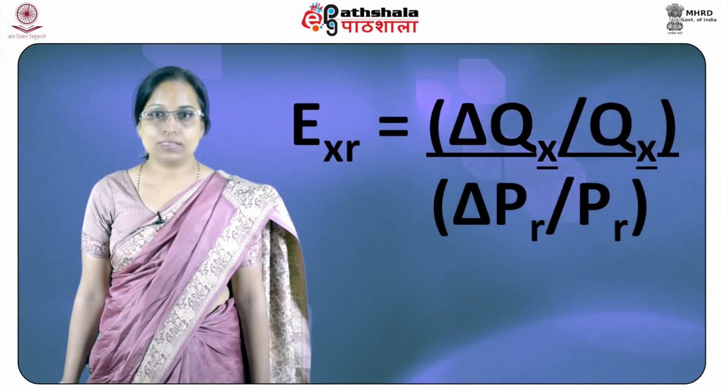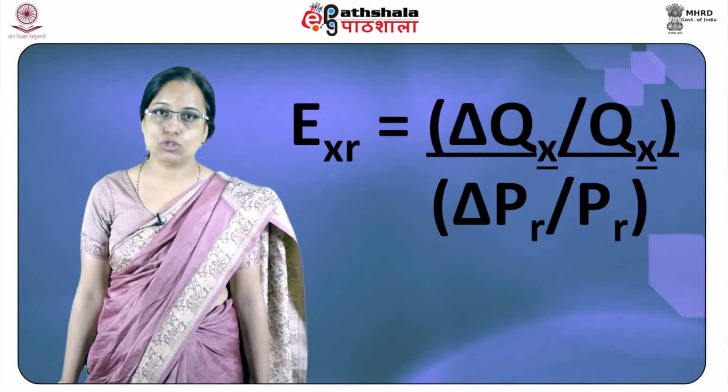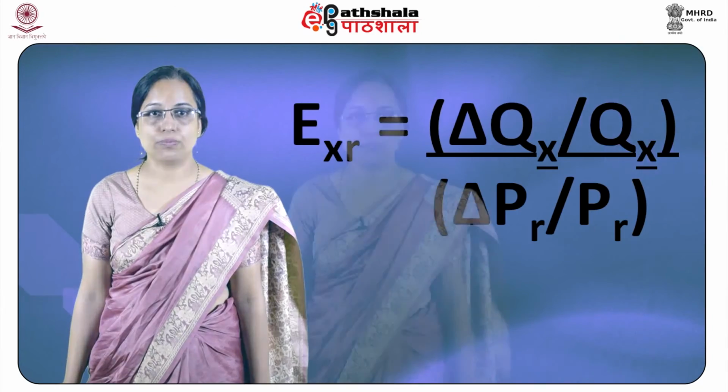Cross elasticity of demand indicates how close a substitute or a complement is to the commodity. For example, as the price of Pepsi increases by a certain percentage, consumers may increase the purchase of Coke by a proportionately higher percentage. In such a case, the cross price elasticity of demand for Coke would be termed elastic when measured with respect to the price of Pepsi. The mathematical formula for cross price elasticity of demand is change in quantity of X divided by X, divided by change in price of the related commodity divided by the price of the related commodity. Note, PR is the price of the related good here.